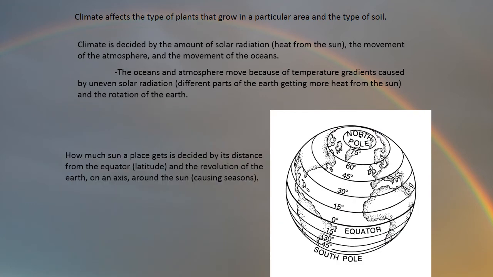The equator receives the most consistent amounts of solar radiation, so how much sun a place gets is decided by its distance from the equator, or its latitude, and the revolution of the Earth on its axis around the sun, or the season.